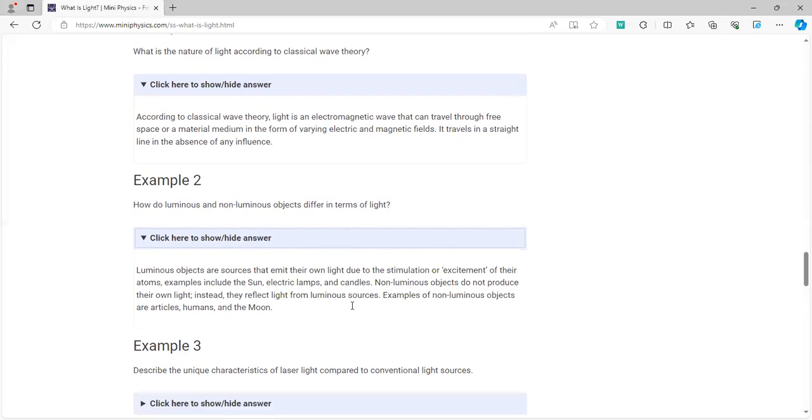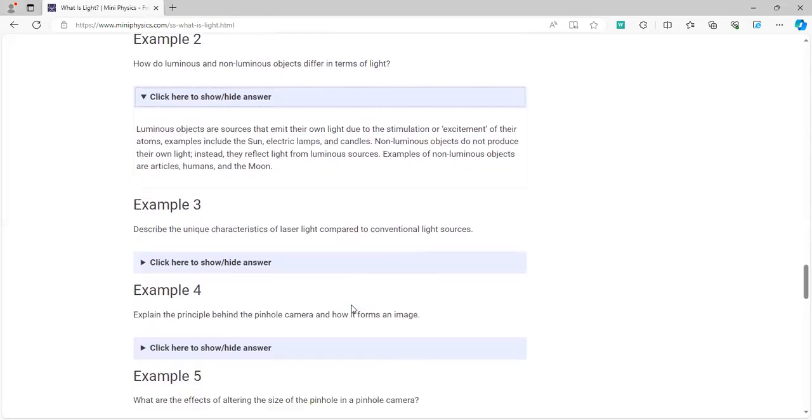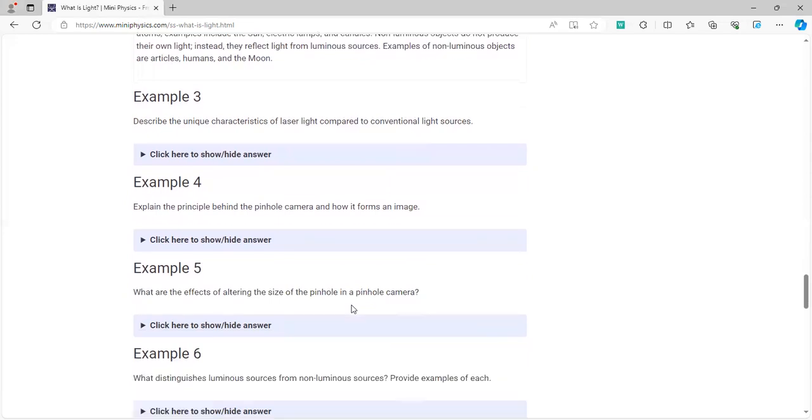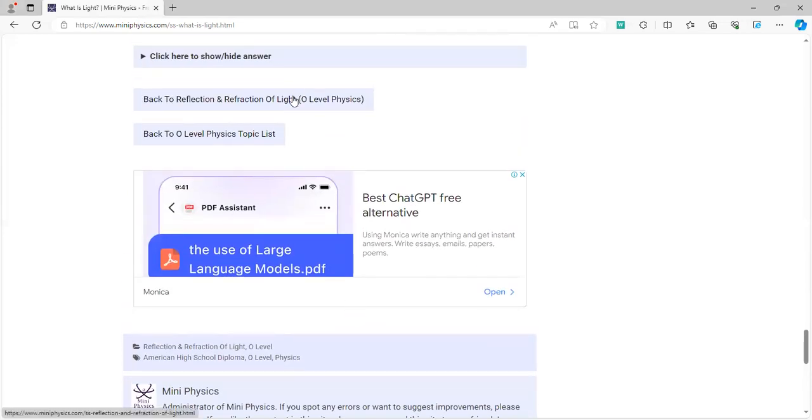However, a lamp is considered a luminous object because even though it generates light from electricity, it generates its own light. So now I'll talk to you about the second part of this topic, which is the reflection and refraction of light.